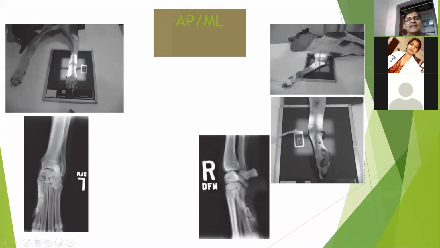And if you want to take the X-ray in a mediolateral view, okay, first X-ray will fall on the medial side, and after crossing the body, exit through the lateral side, and finally fall on the radiographic plate. So this one is the mediolateral view. If you take the mediolateral view, you will find this type of image on the radiograph.